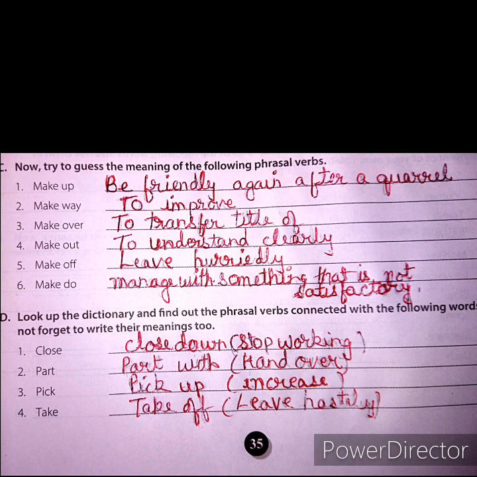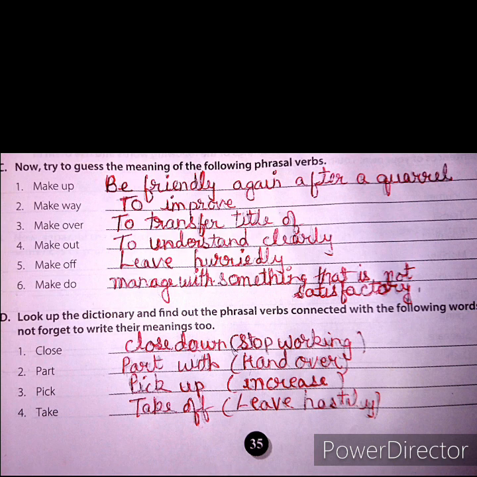Then make way, meaning to improve. Make over, meaning to transfer title of. Make out means to understand clearly. Example, this question I couldn't make out. Make off means leave hurriedly and make do means manage with something that is not satisfactory.